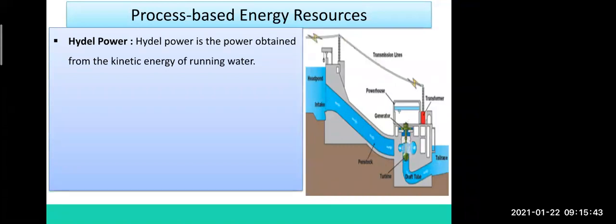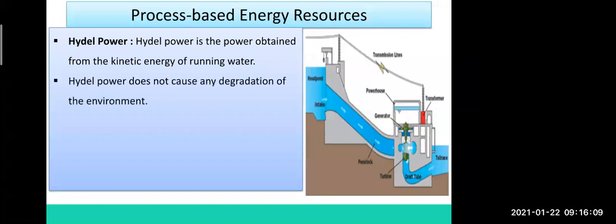Now, hydel power. Hydel power means hydropower. Hydel power is the power obtained from the kinetic energy of running water. I told you last time also कि to produce energy with the help of hydel power, running water is used, not still water. मतलब खड़ा पानी नहीं, running water is used to obtain electricity from hydel power. Hydel power does not cause any degradation of the environment. Degradation means any harm. I told you that when we use process-based energy, it is pollution free and environment friendly, so there is no degradation of the environment.